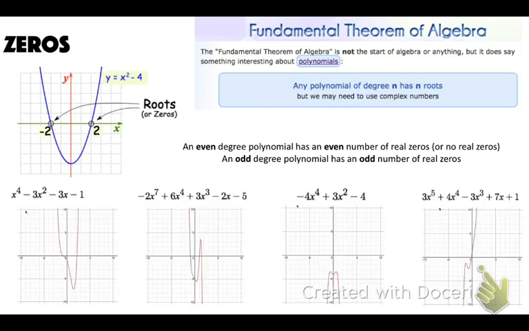But if we look at these polynomials here, see how this is to the 4th power and we have 2 roots. So even. This is to the 7th power and I have 3 of them, which means 4 of them are complex. Okay, this one I have 4 and I have 0 roots, which is okay. 0 is technically an even number. This one is to the 5th power and I have 1 root. Okay, so an even degree polynomial has an even number of roots. An odd degree has an odd number of roots. Okay, we will get into the complex roots later.